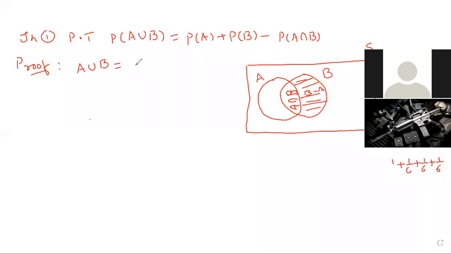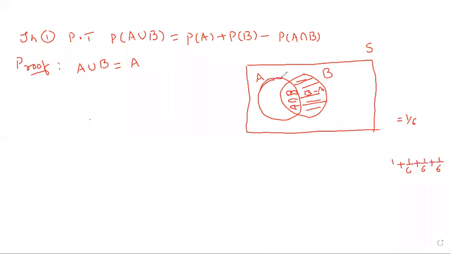Very carefully observe, everyone. A union B is A, meaning this total part, union B minus A. Is it correct?